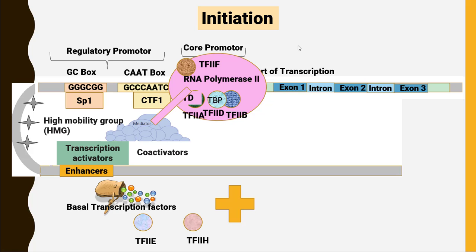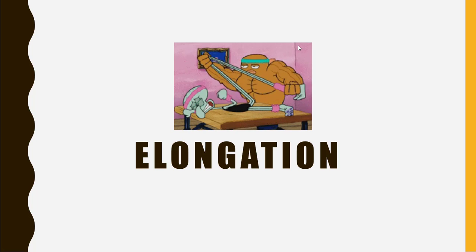Then, to provide stability to this transcription machinery, TF2E comes there, and in the last, we have TF2H, which also has helicase activity to open up the double-stranded DNA and start the process of initiation. Now let's start the process of elongation.